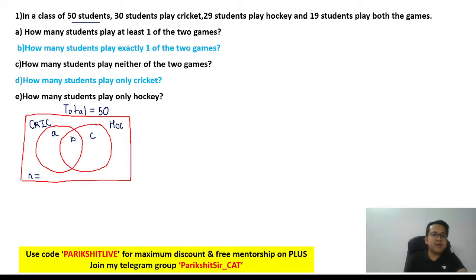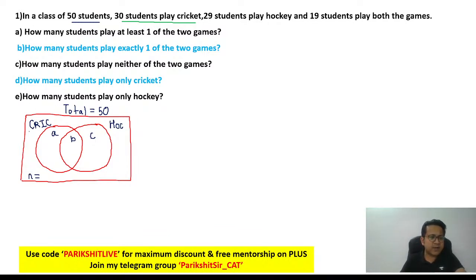They are saying out of the total 50 students, 30 students are playing cricket. So can I say A plus B is 30? Cricket is 30. But my intention is not to write equations. Remember, your objective is to put down the numbers in the diagram, not to frame equations. So I'm not going to write an equation. Rather, I'm going to put it in the diagram.